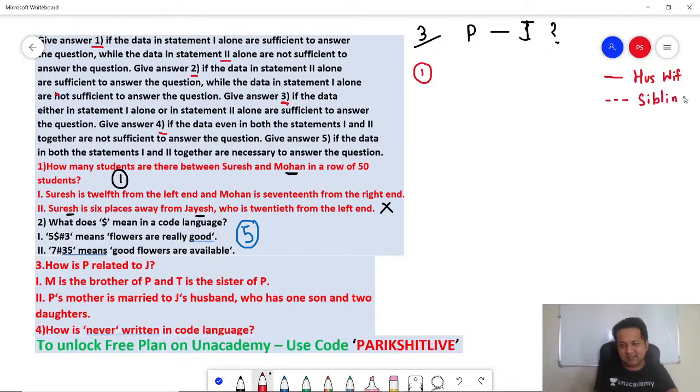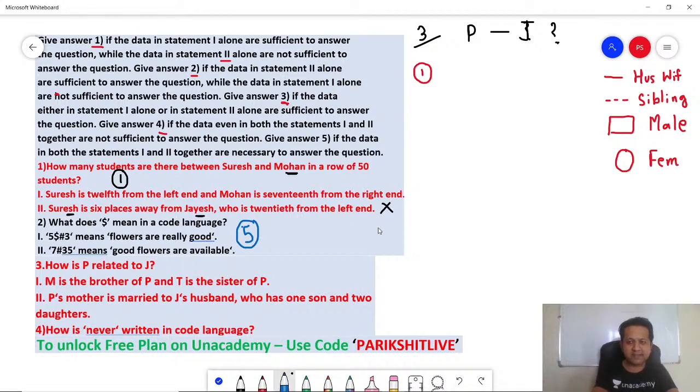Example, brother, sister, sister, sister, or brother, brother, sibling. Then you have got a square. A square represents a male. Okay, these are standard notations. And then you have got a circle. A circle represents a female. You get the point? So these are the 4 standard notations that I'm going to use even in today's class, and always. So remember these notations.